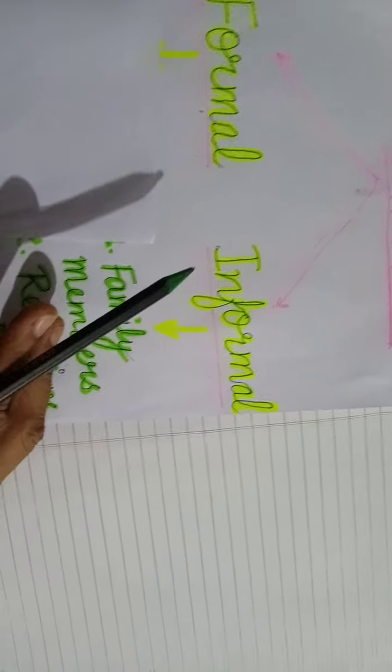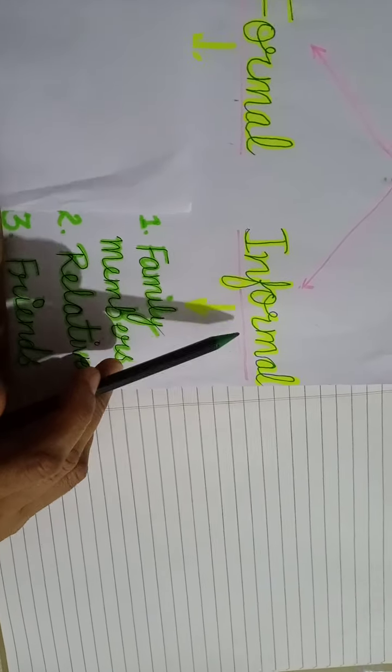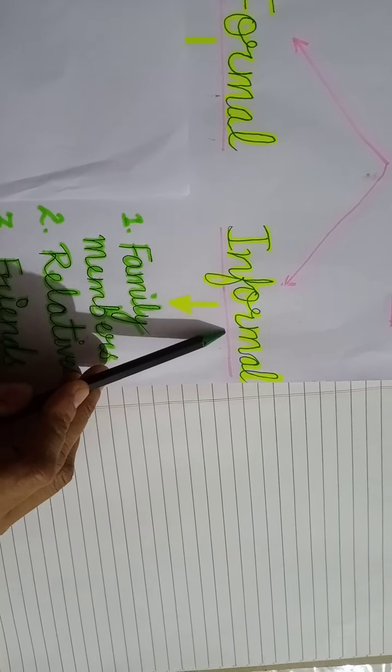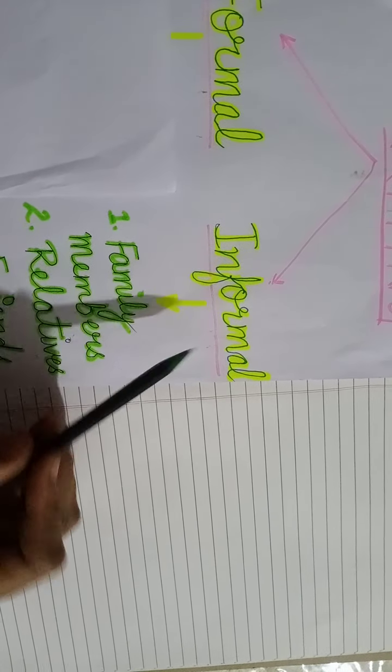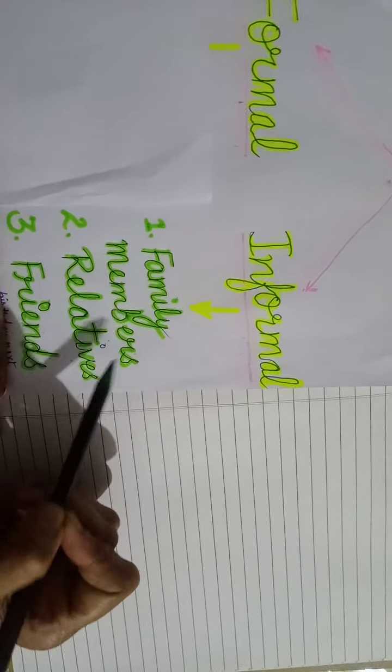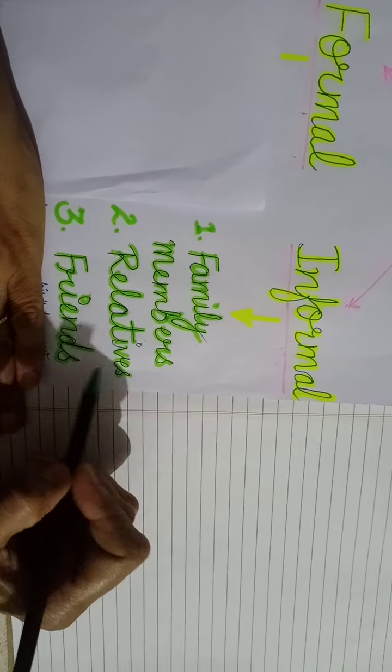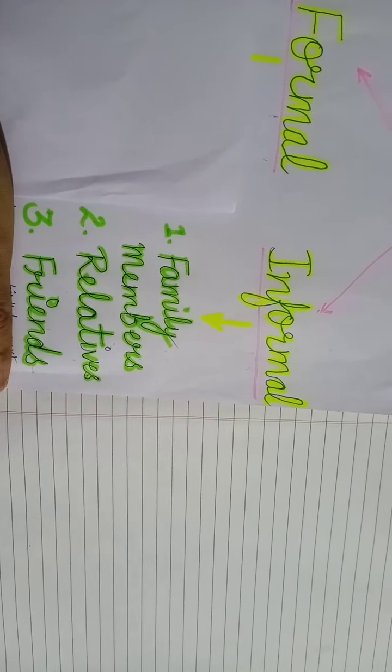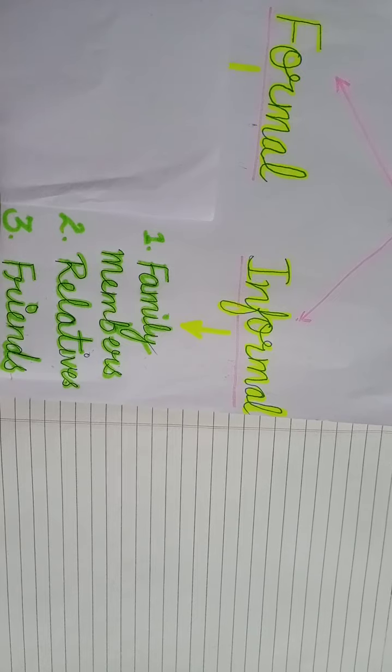Now let us understand what informal letters are. Informal letters are the letters that we write to our family members, our relatives or our friends, and this letter also has a format. So we will discuss the format now.